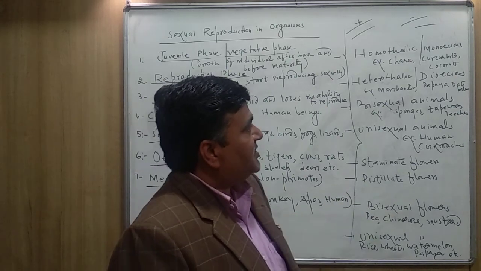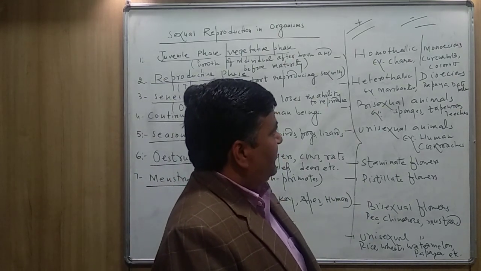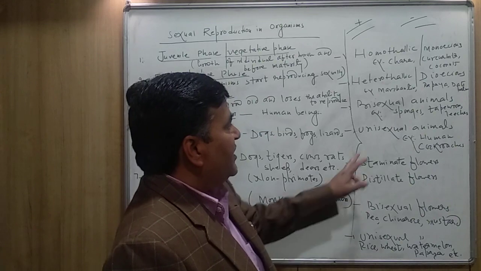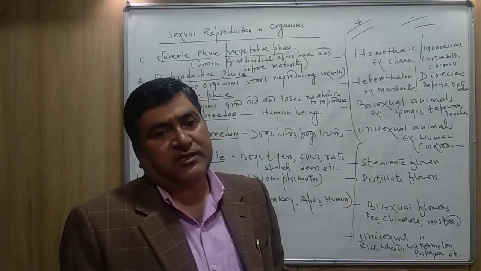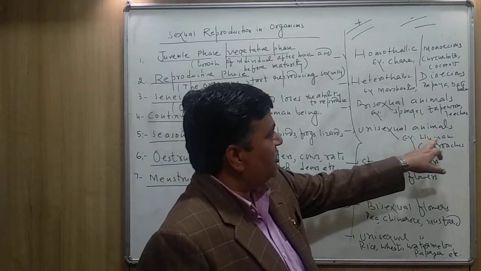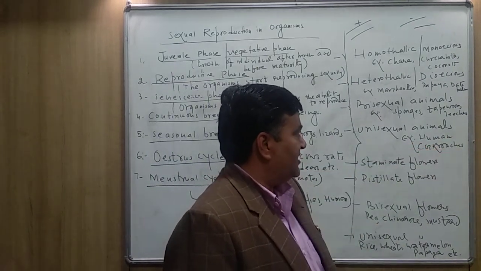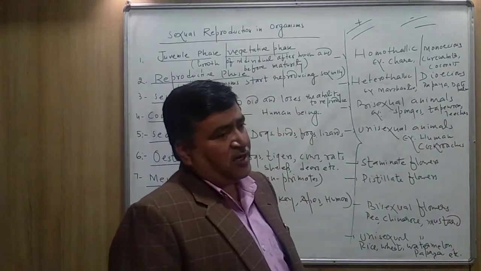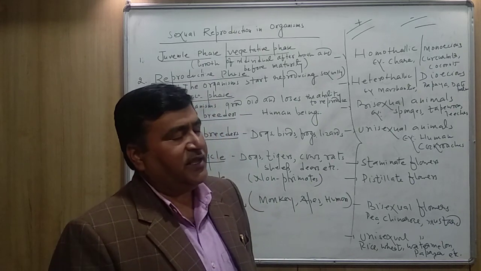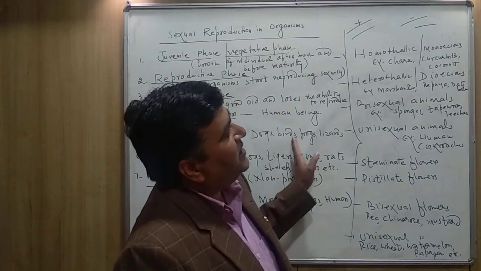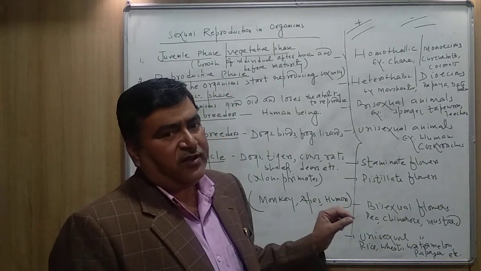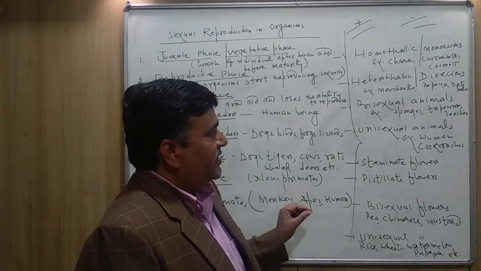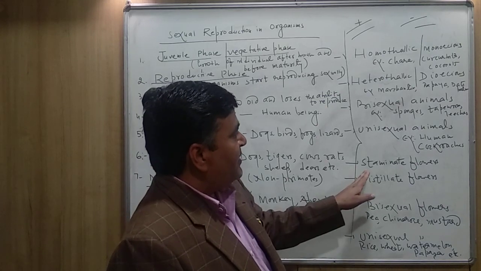Means both of the sex organs are present in the same individual. Unisexual animals, male and female, both are separated to each other, like human beings, cockroaches, etc. Actually, these examples are given in your NCERT. So, I have already written here, and you note down these examples are very, very important regarding your examination.